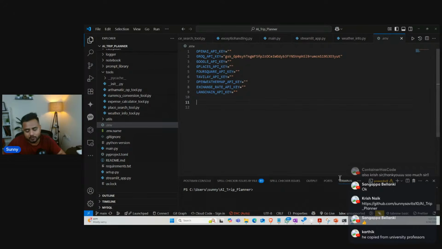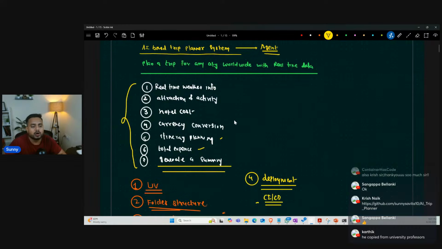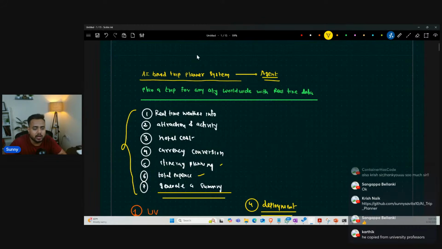So first up, guys, I'll give you the idea of the problem statement, which I already kept with me over here. Our project name was the AI based trip planner system. So here, we are going to use real time data for planning a trip for any city worldwide.